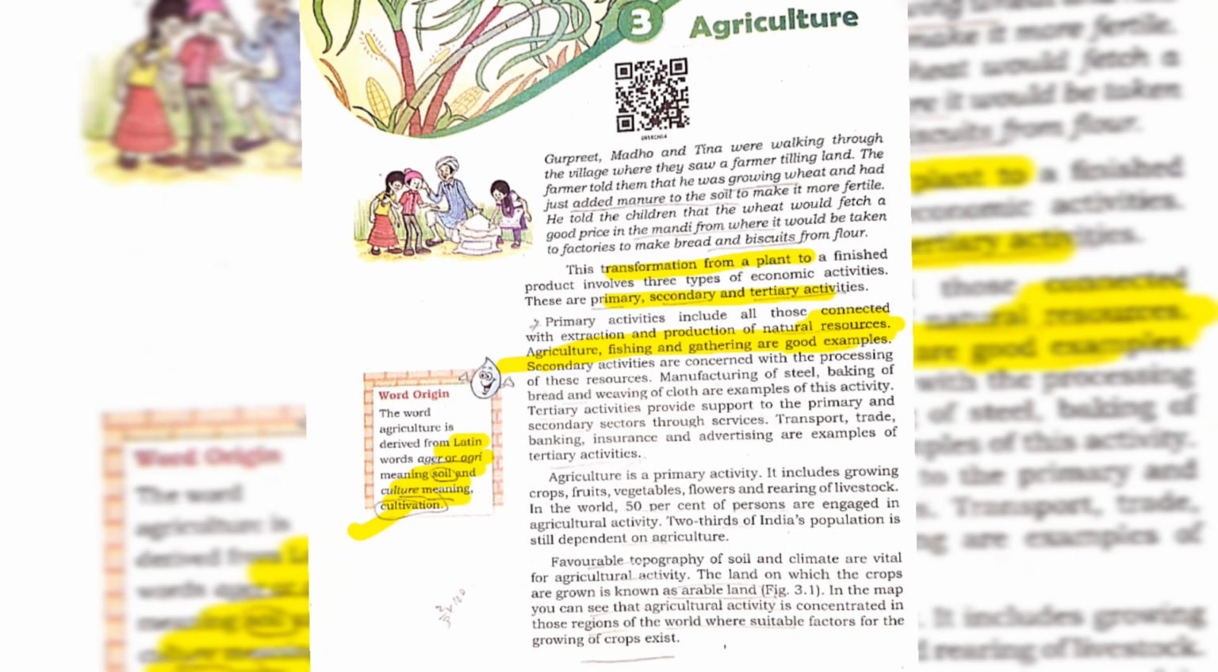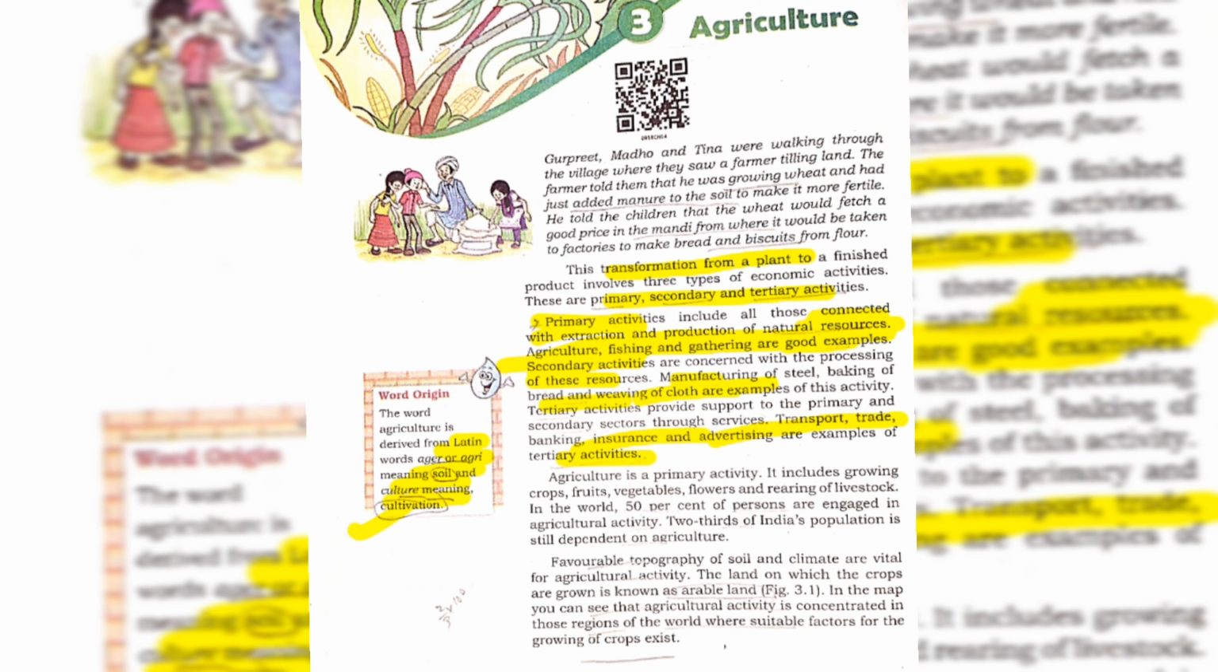Second are the secondary activities. Secondary activities involve manufacturing and add value to raw materials. Many examples, like bread and weaving of cloth, are examples of these activities. And the tertiary activities provide support to the primary and secondary sectors through services, for example transport, trade, banking, and so on. These are examples of tertiary activities.